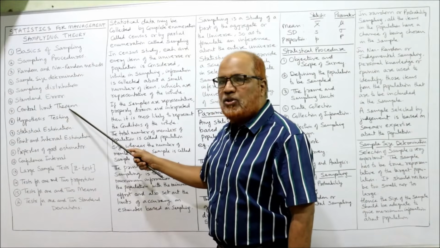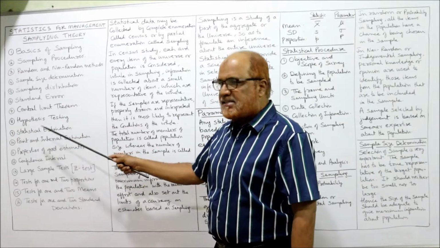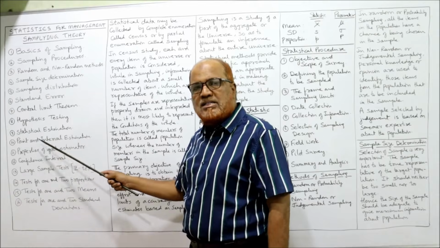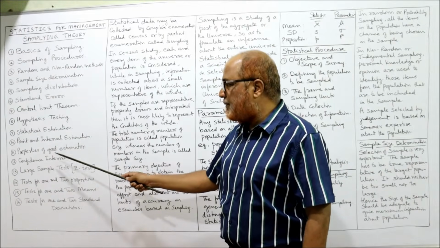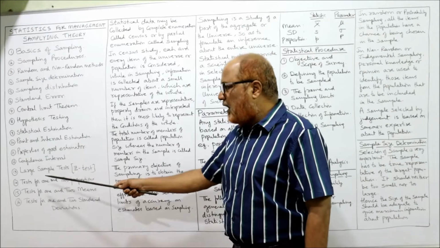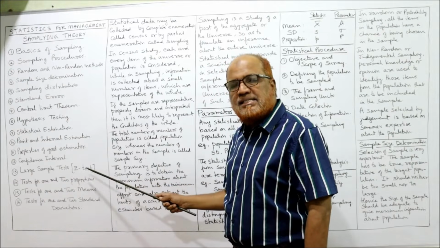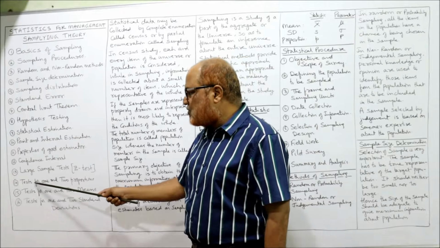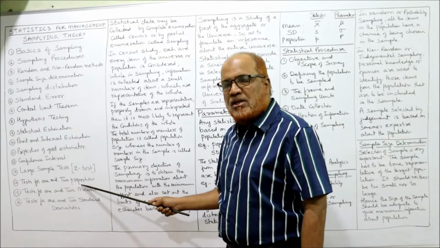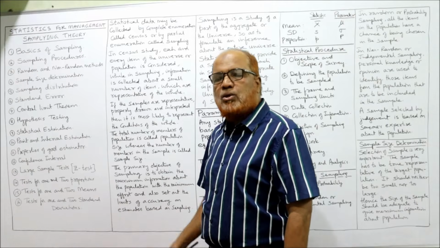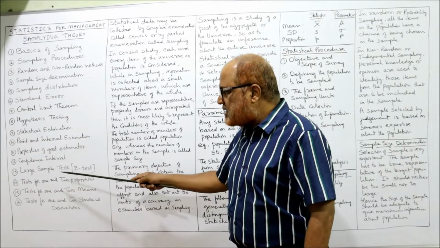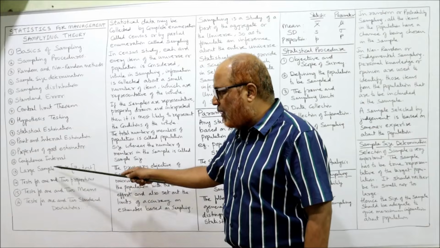Then central limit theorem, hypothesis testing, statistical estimation, point and interval estimation, properties of a good estimator, confidence interval, large sample test, that is Z test. That means test for 1 and 2 proportions, test for 1 and 2 means, and test for 1 and 2 standard deviations. So lastly, these large sample tests are all problems.